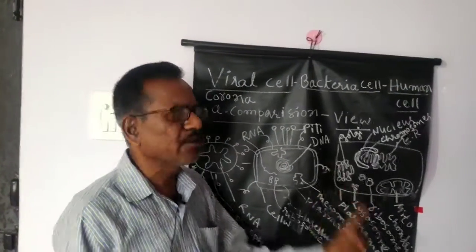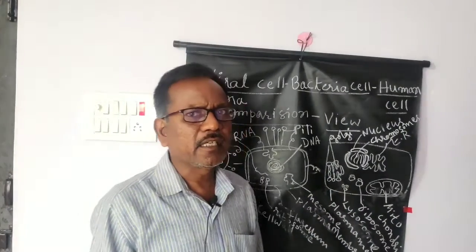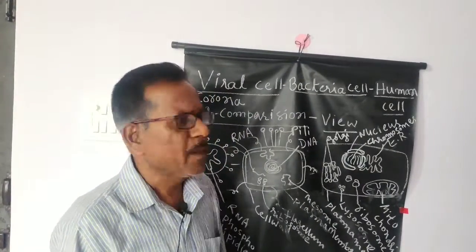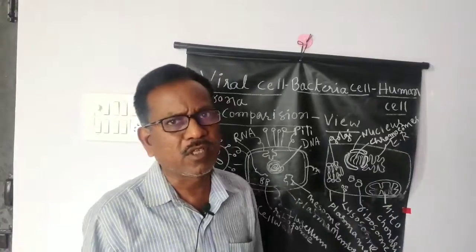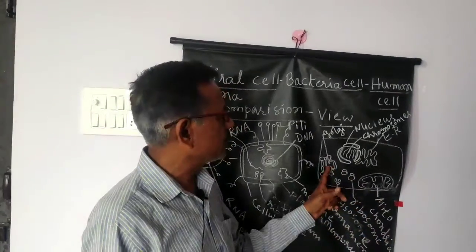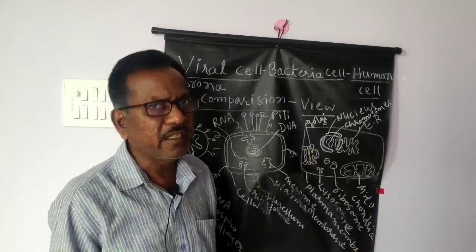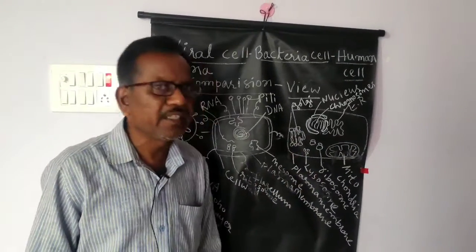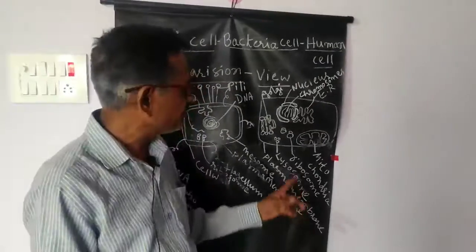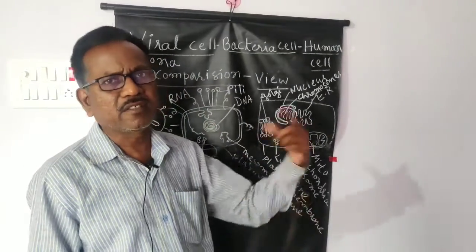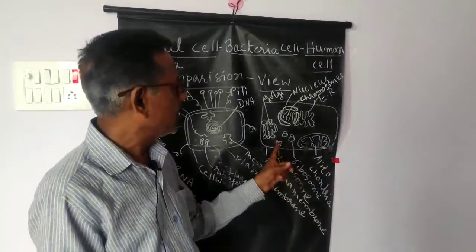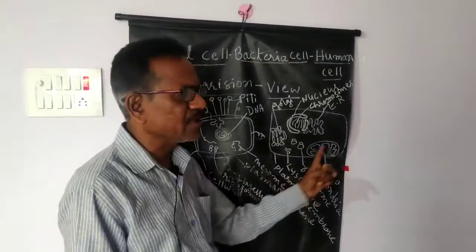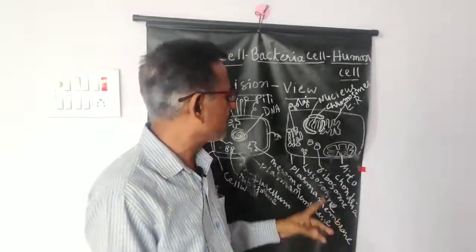Then the Golgi complex is there. The Golgi complex is useful for the production of enzymes, production of hormones, and proteins are converted into glycoproteins. Then those glycoproteins are transported from one part to another part within the cell by the Golgi complex. Then lysosomes are there. Lysosomes are very important for our body, for our cells, because any foreign particle, like bacteria or any fungal cells, any protozoan cells, if it enters into the cell, will be digested totally by the lysosomes.